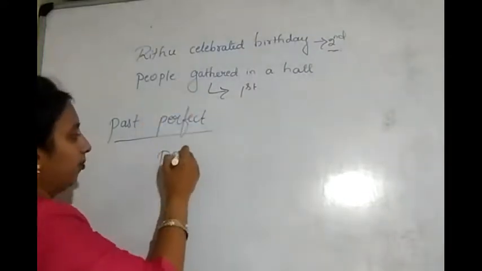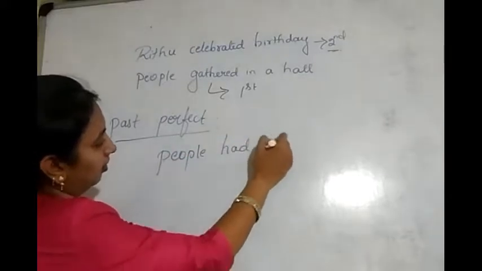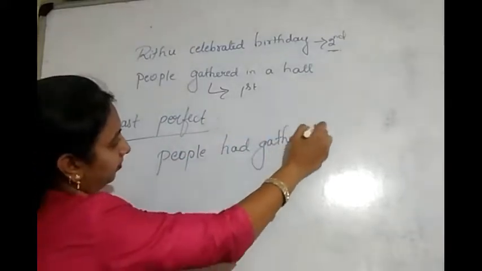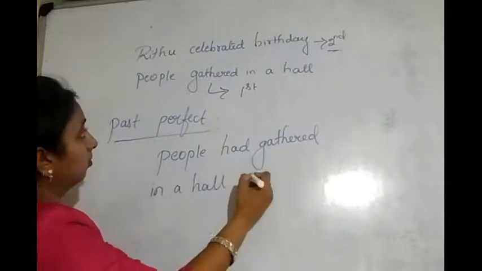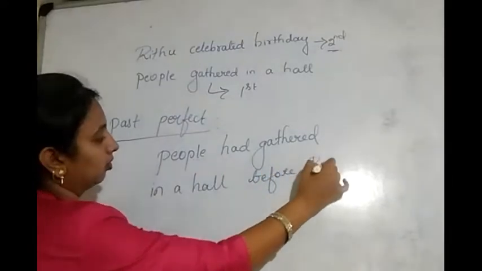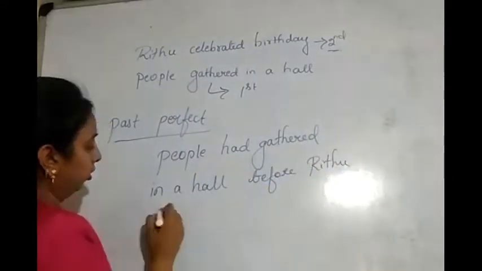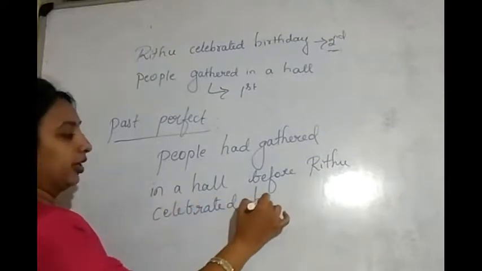Then, I will go for people had gathered in a hall before Ritu celebrated birthday.